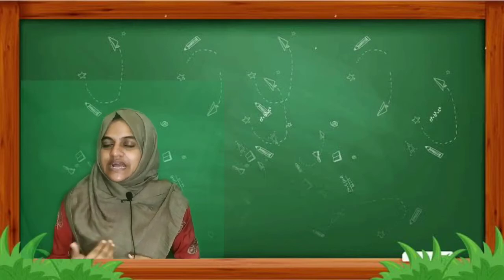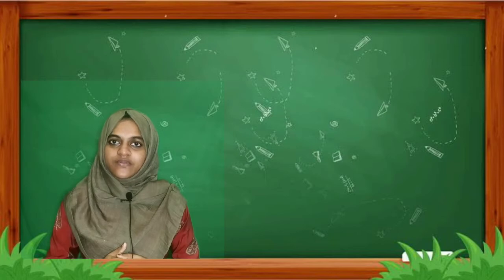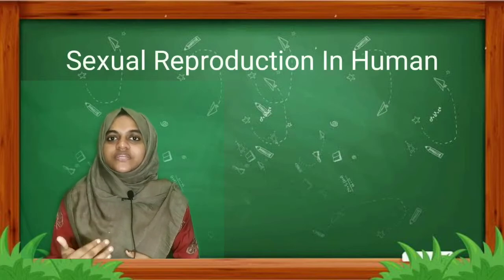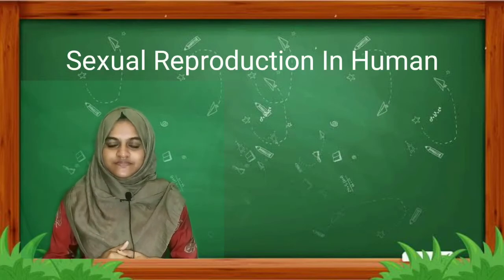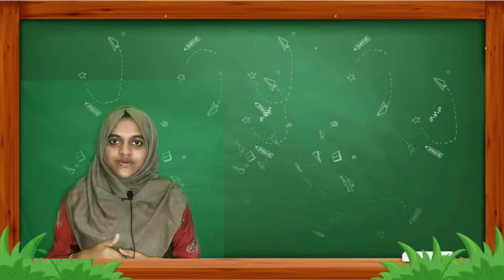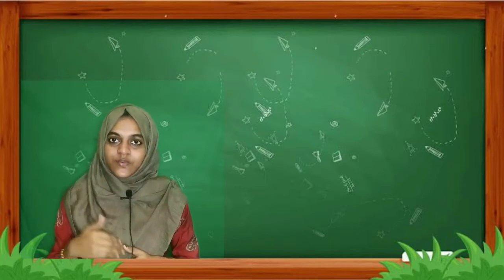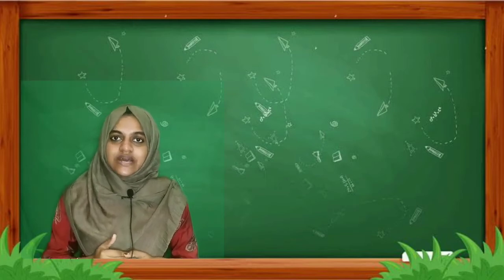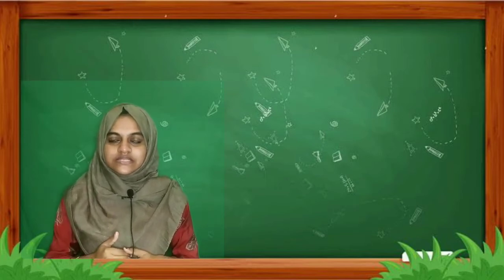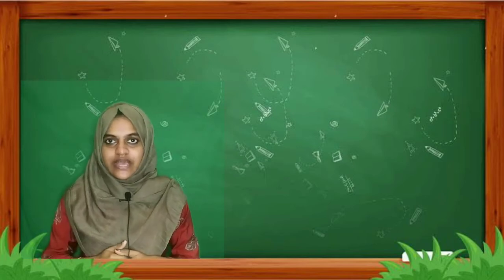So, in today's class, we will be discussing sexual reproduction in humans. Okay, so how does sexual reproduction in humans occur? We know that humans are more complex organisms than plants and any other organisms.